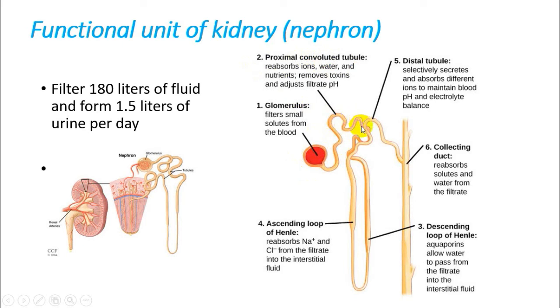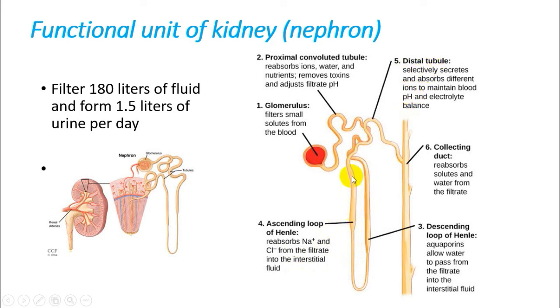Then it goes to the descending loop of Henle, which allows water to pass to the interstitial fluid, sending the extra fluid there again. Then the next structure is the ascending loop of Henle, which reabsorbs sodium and chlorine and sends them to the interstitial fluid. And after this, the distal tubules come.